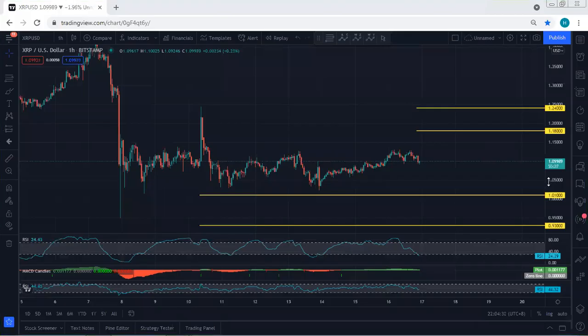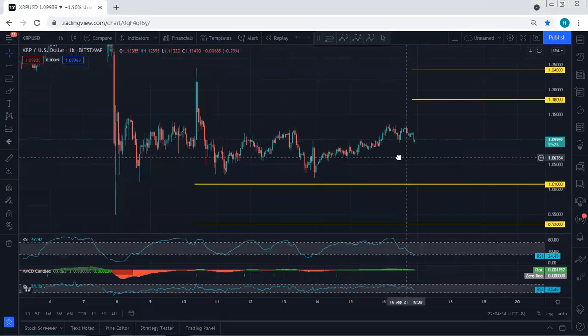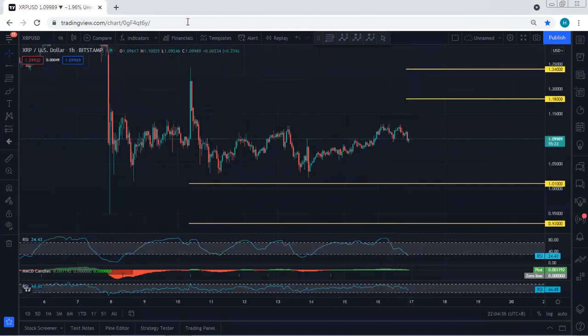XRP, we start with the 1 hour chart. I just want to give a quick update. First of all, if you refer to my last analysis, within this move, we mentioned we want to see whether the price can break 1.01 or not, because if the price cannot break, from there we can look for reversal. And as you can see, the price couldn't take 1.01, and there was a reversal for me.